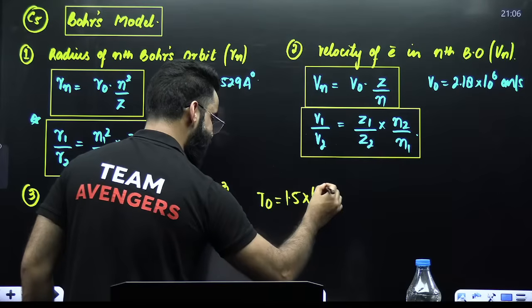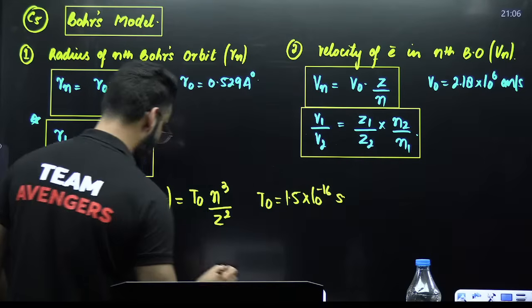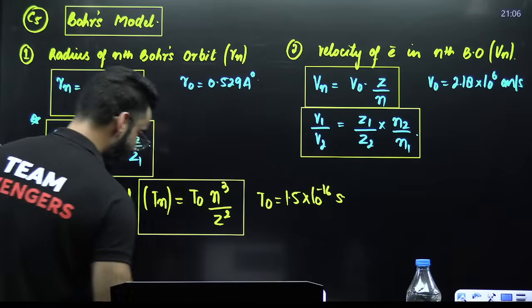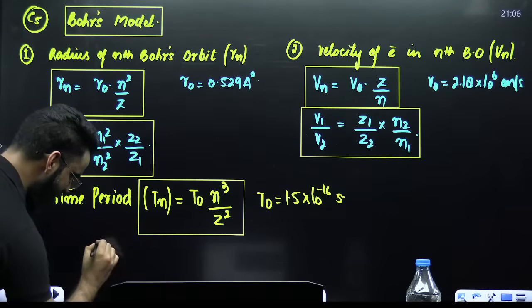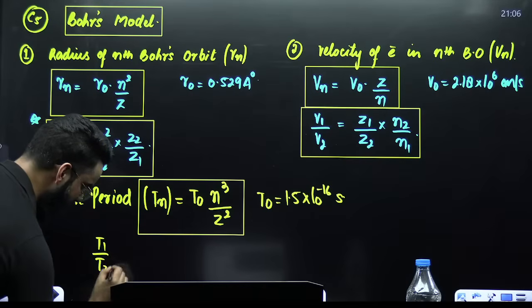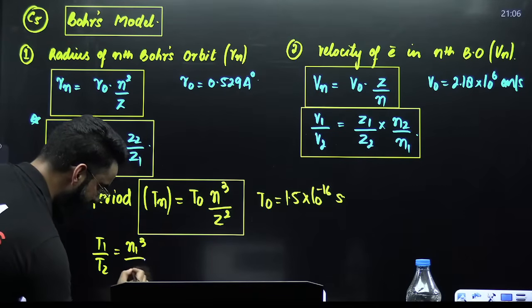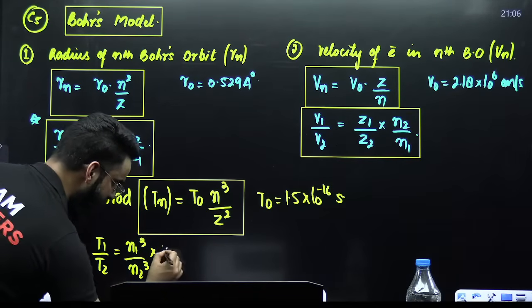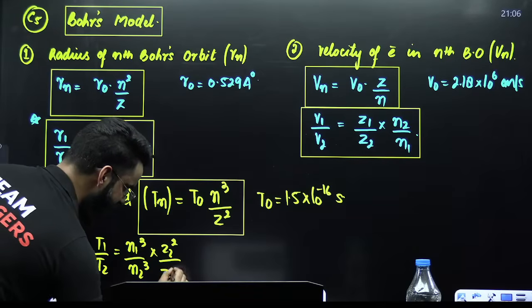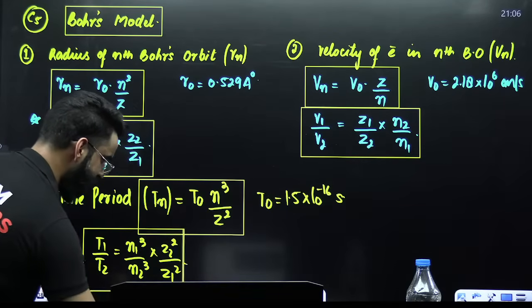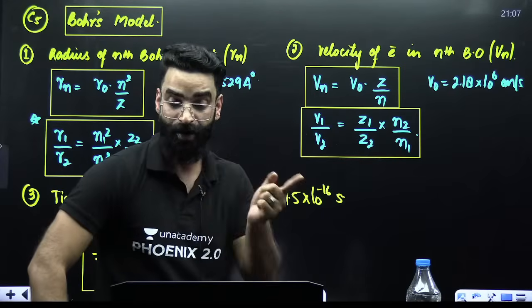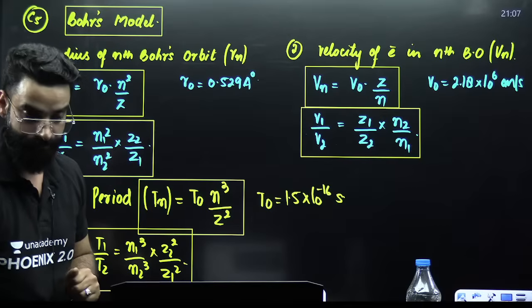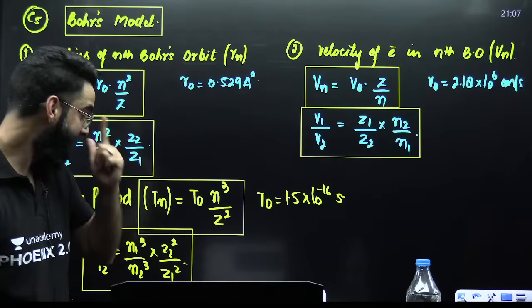1.5 into 10 raised to the power minus 16 seconds is the value of T naught. Now, how do I compare the time periods of electrons in two different orbits? I can say T1 divided by T2 is equal to N1 cube divided by N2 cube multiplied by Z2 square divided by Z1 square. This is how you compare the time period of the electrons moving in two different orbits. I'll show its application in a while, right?